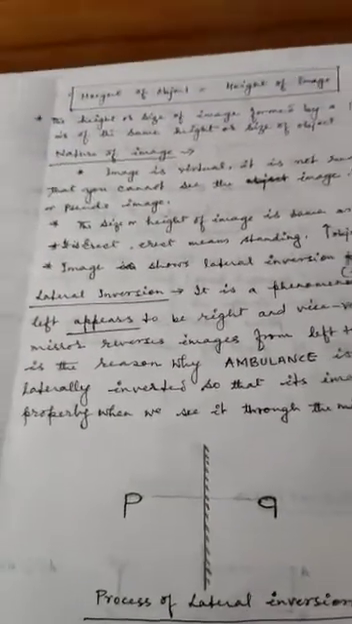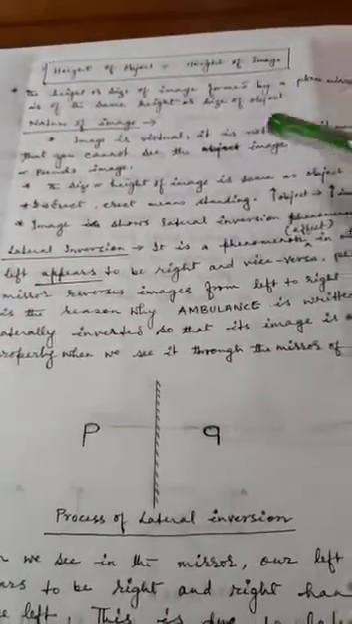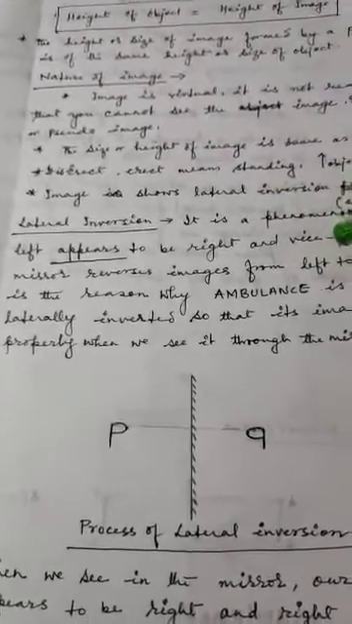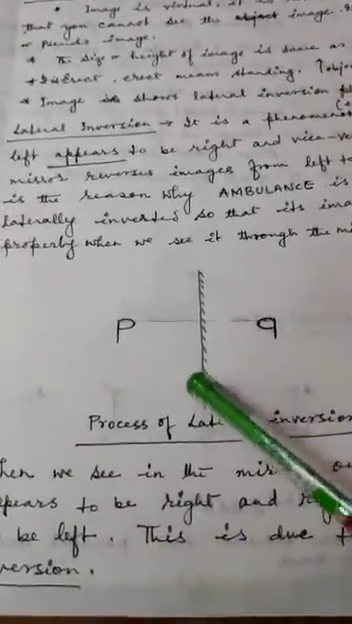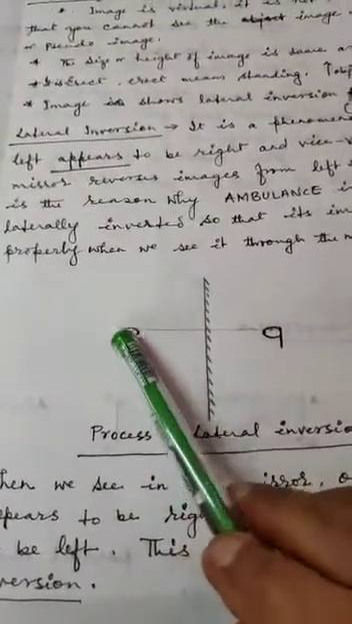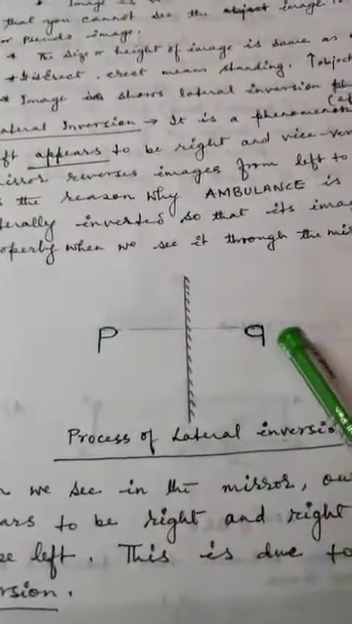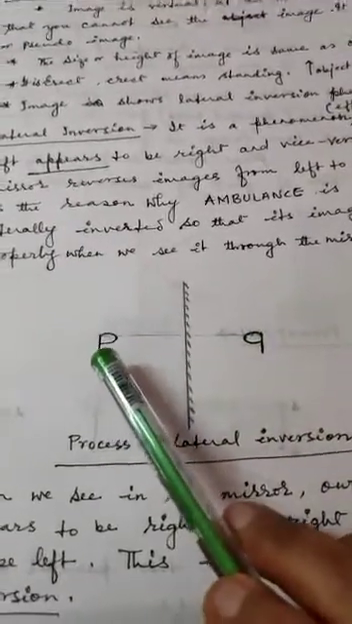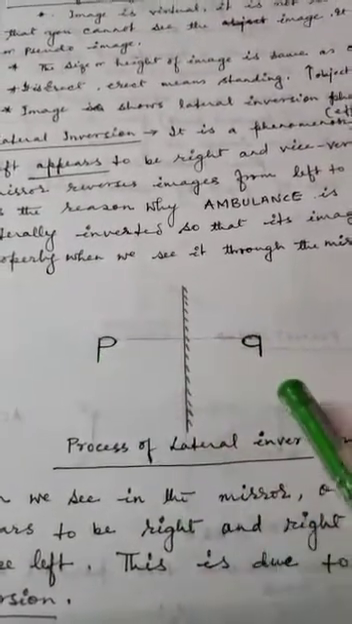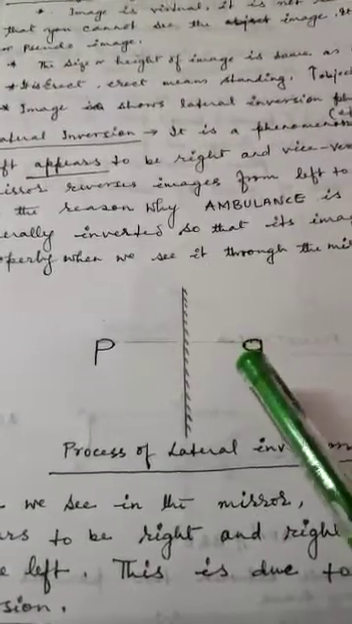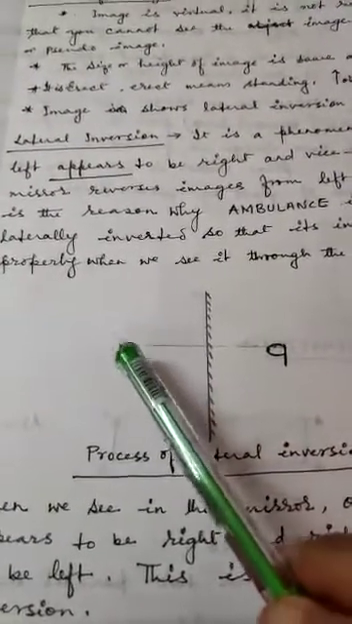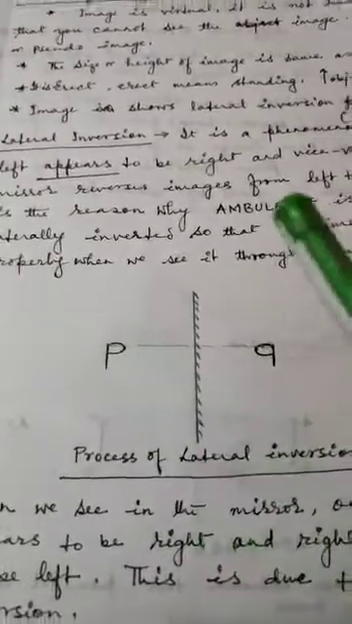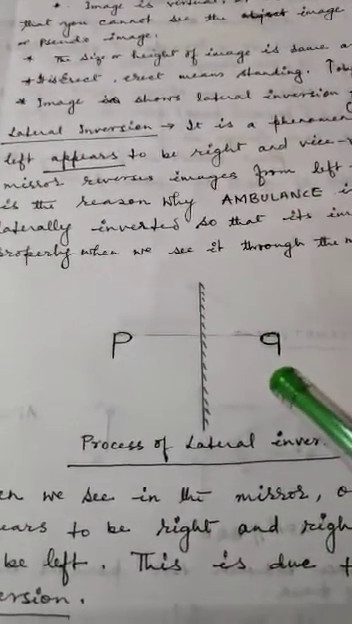But here one important phenomenon is occurring, that is lateral inversion. What is lateral inversion? Like in mirror, when we write P like this, then the image is formed like this. Means it is inverted but laterally. That means left appears to be right and right appears to be left. That is called lateral inversion.